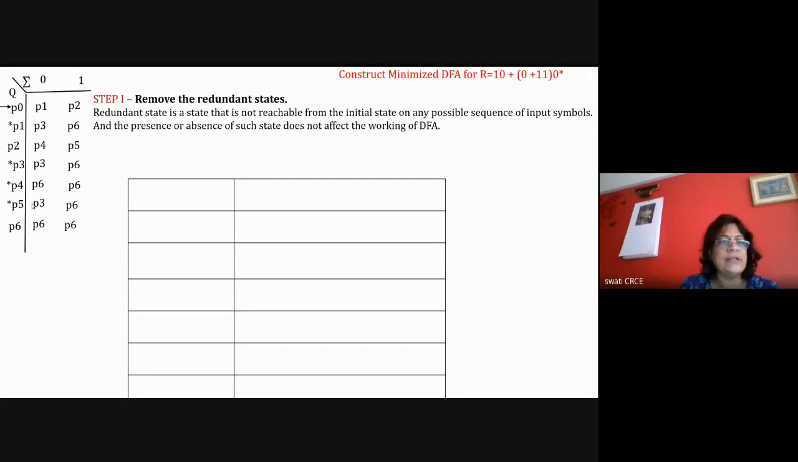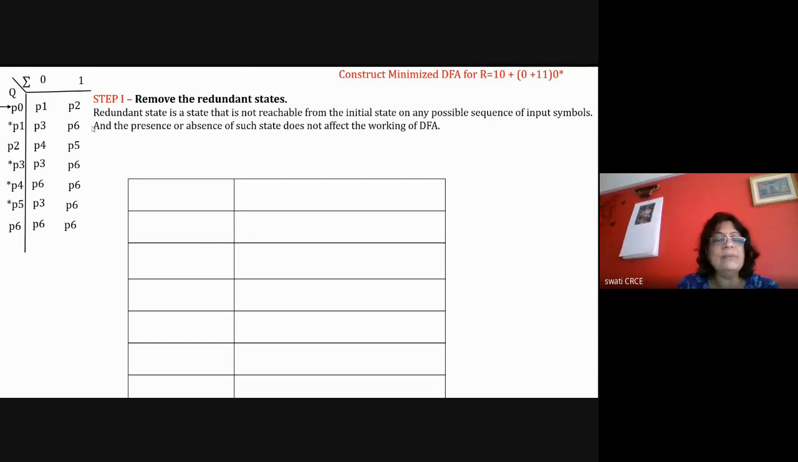the transition table, and I've written down all the next states. P0 with 0 is P1, P0 with 1 is P2. And I have marked the final states also. So it is very important to mark these final states carefully. Otherwise, there is a silly mistake in this case. So I am having 4 final states and 3 non-final states.